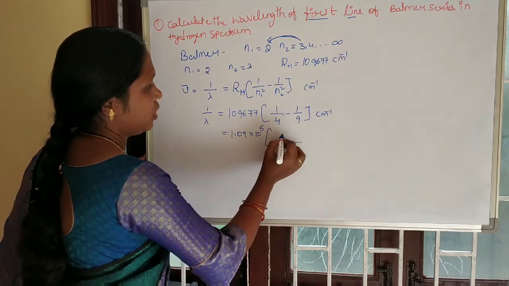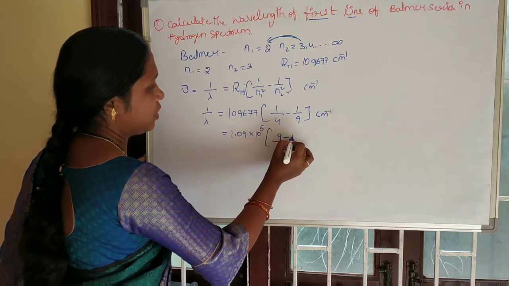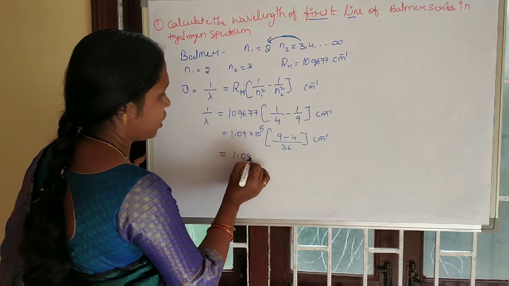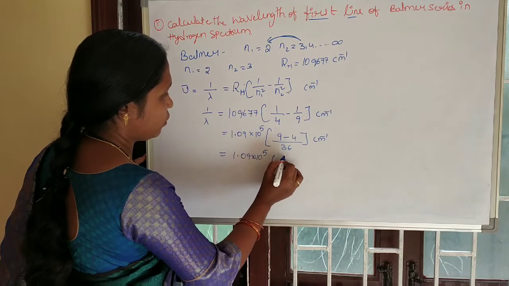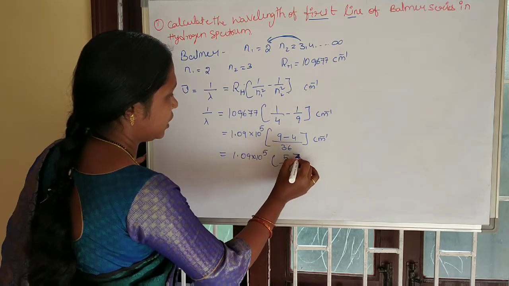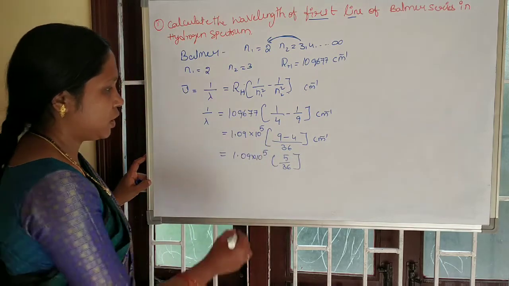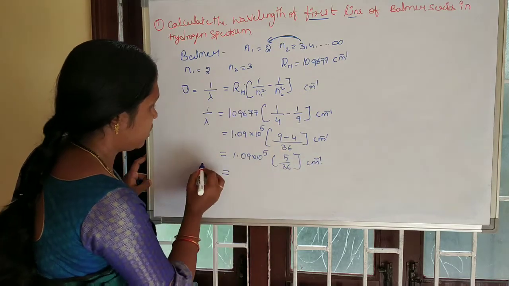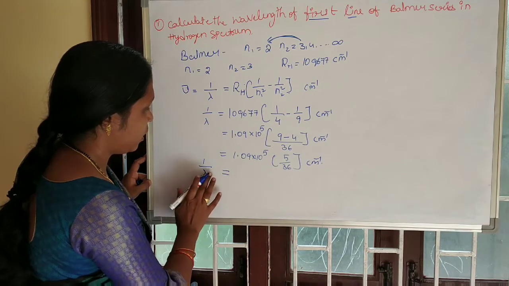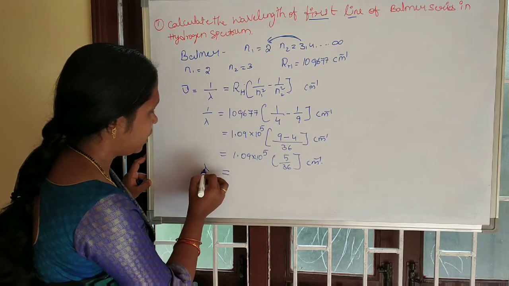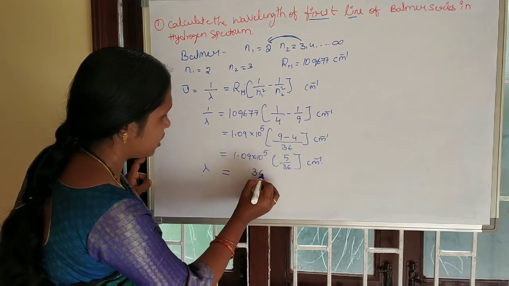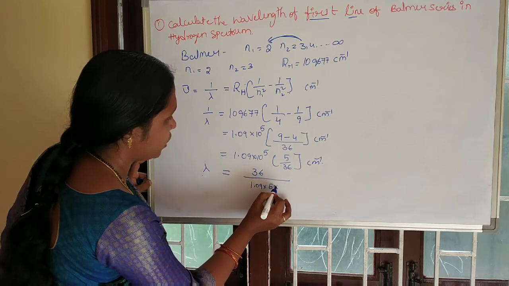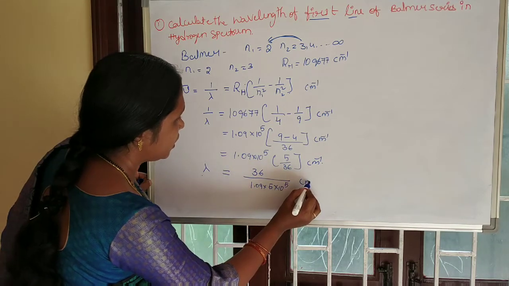Over 36, 9 minus 4, centimeter inverse. That is 1.09 into 10 power 5 into 5 by 36 centimeter inverse. This is 1 by lambda. If you write lambda, take the reverse, that means 36 by 1.09 into 5 into 10 power 5 centimeter.